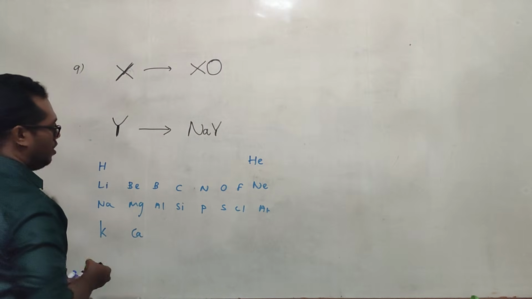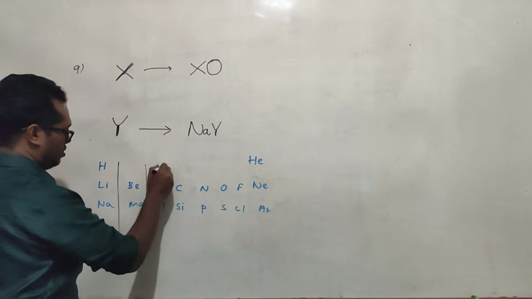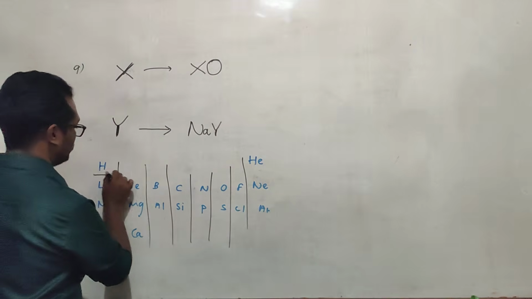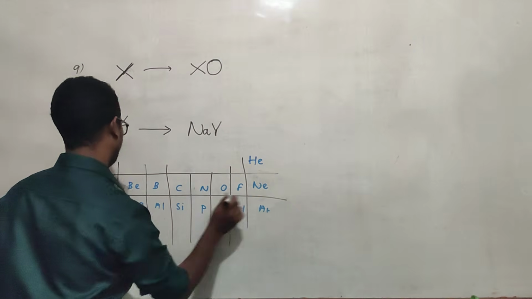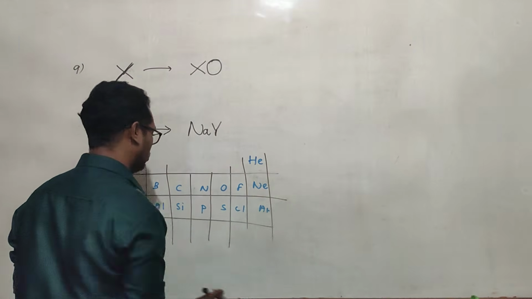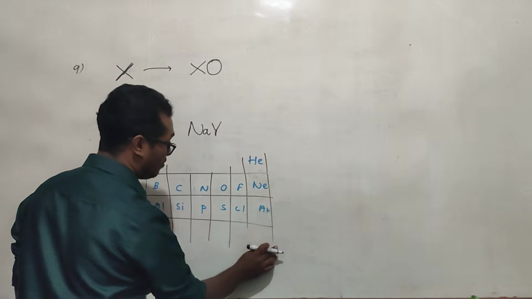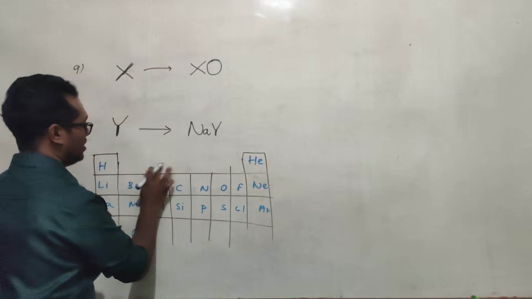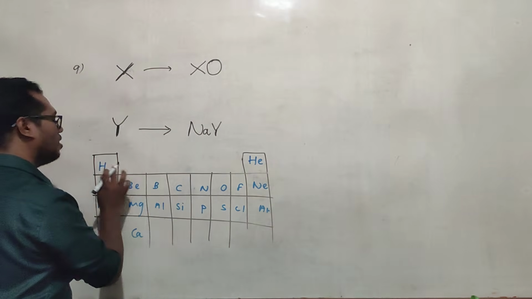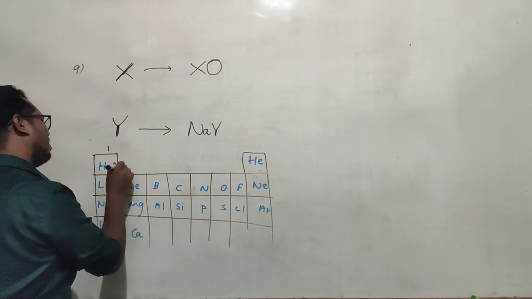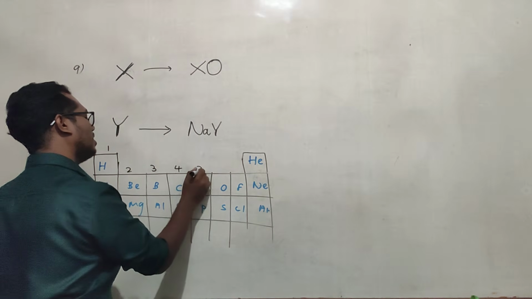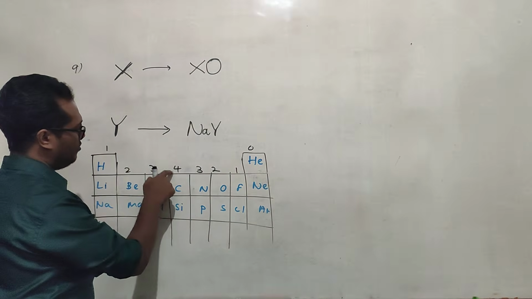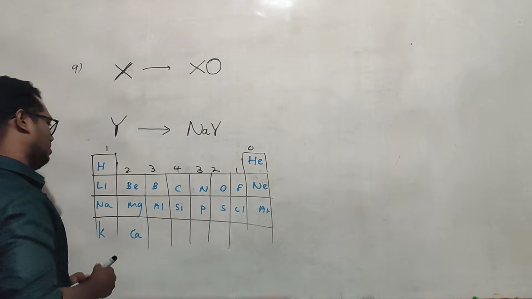Now I will tell the easiest way to find out the valencies of each element using this periodic table. I hope you can draw this periodic table without seeing it. Right, what is the method? Put 1 2 3 4 3 2 1 0.